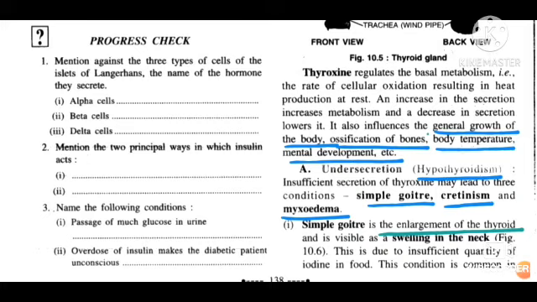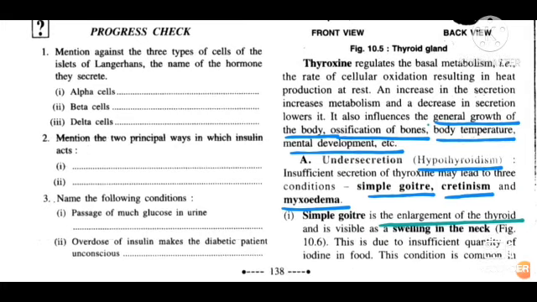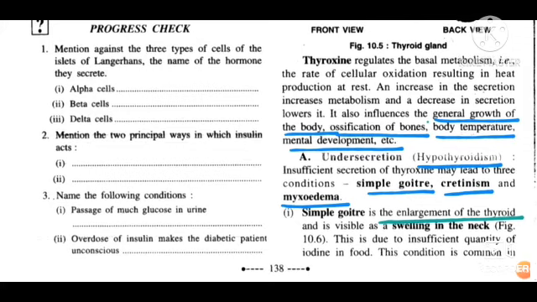Under secretion means when there is less secretion of thyroxine in the body. This condition is called hypothyroidism. Underline the word and remember, the hypo word is always related to under secretion. Hyper is always related to over secretion. Under secretion means insufficient secretion of thyroxine, which can further lead to three conditions. First is simple goiter, second is cretinism, and third is myxoedema. All these three are very important. Their symptoms and functions are very important.